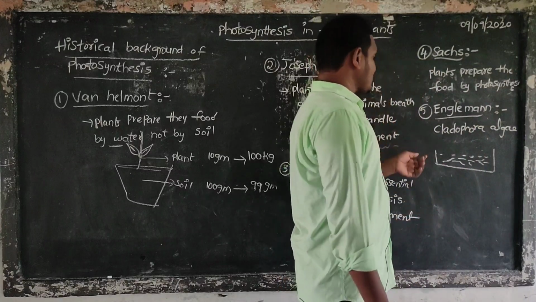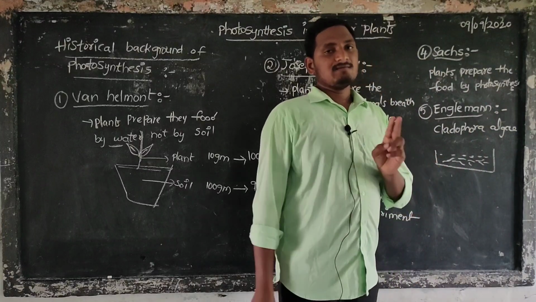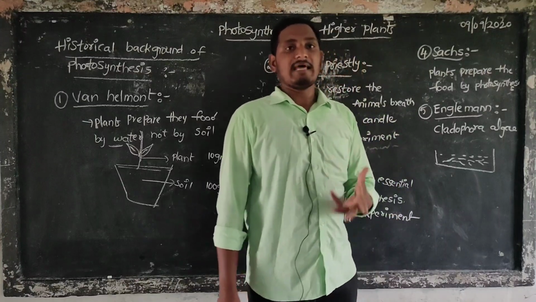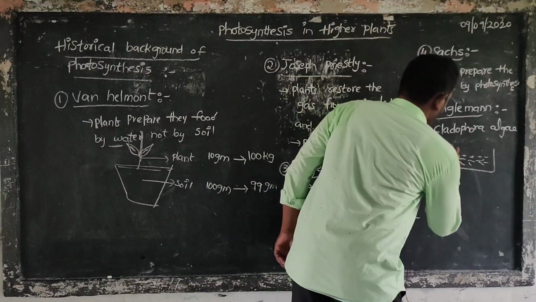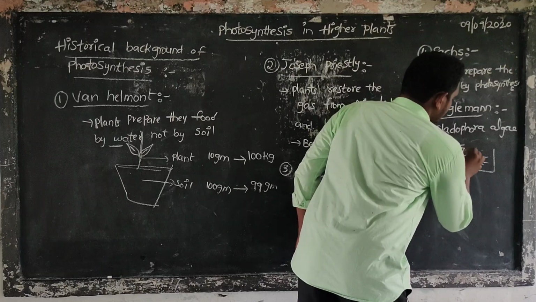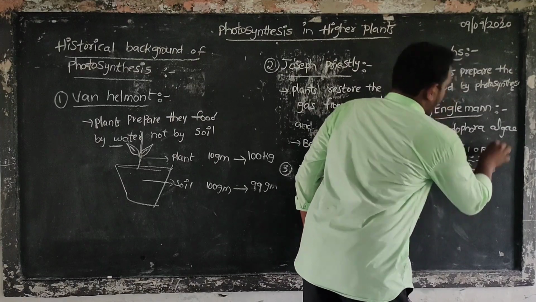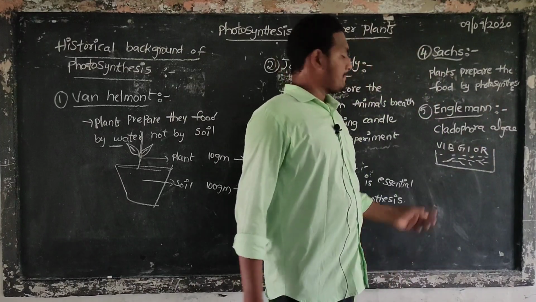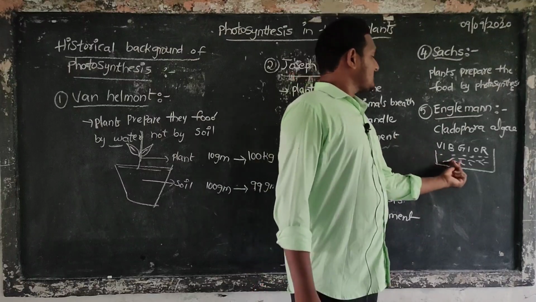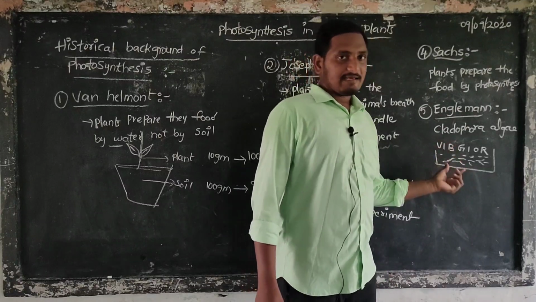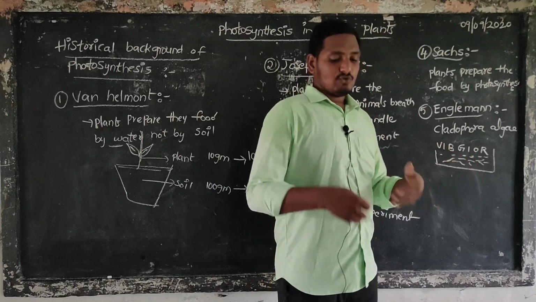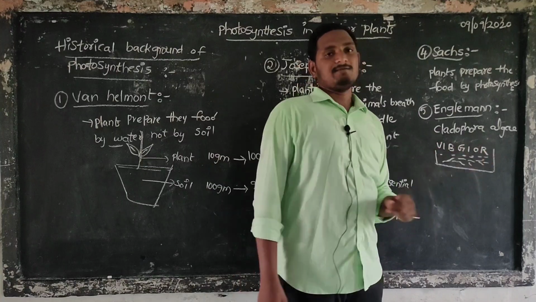He supplied VIBGR light, and this Cladophora alga shows a response to this light.